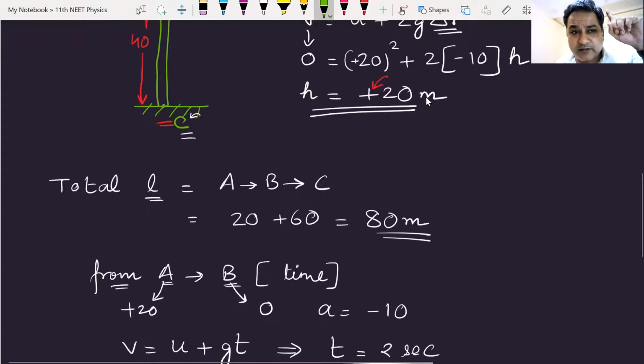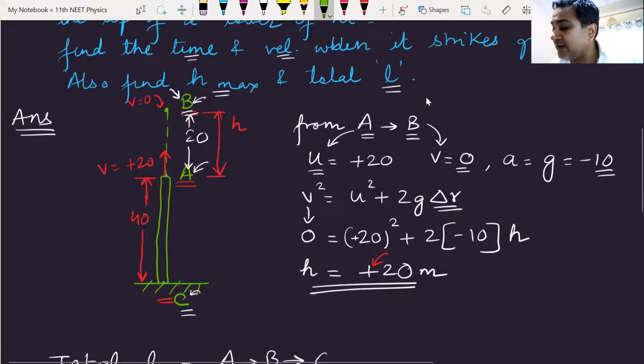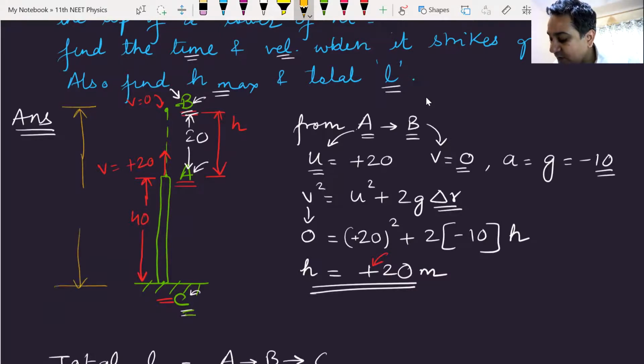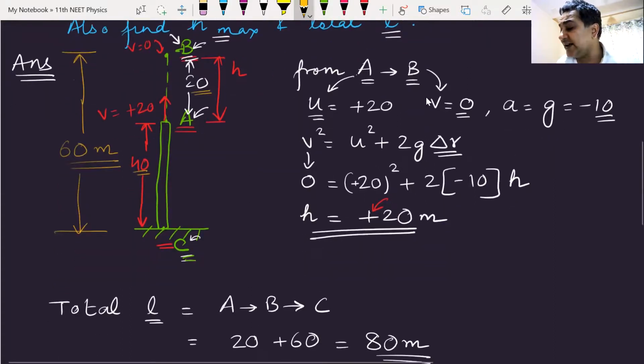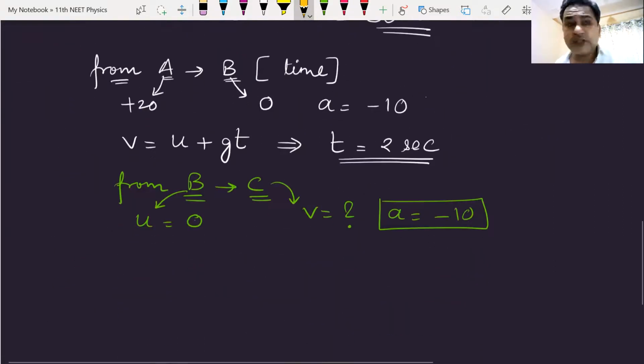What else do we know? Look at the diagram. That is why it is important to draw a diagram. The body is at point B, and now it has to come to point C. Look at the yellow one. You also know the displacement. How much is the displacement from here to here? If you talk about the length from B to C, it will be 60 meters. Yes or no? This one is 20 and this one is 40. So from B to C, the total straight line length is 60 meters. Am I clear? Can I have some raised hands?